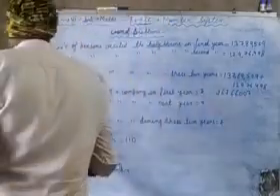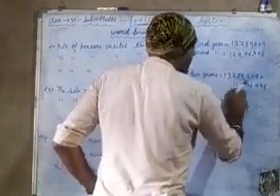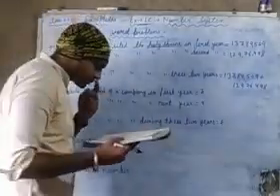Or you can find it yourself by adding. Now see the next question.